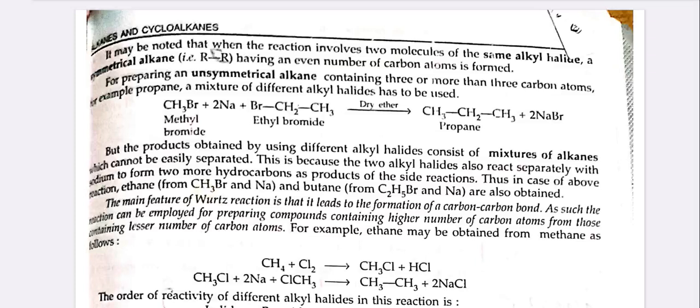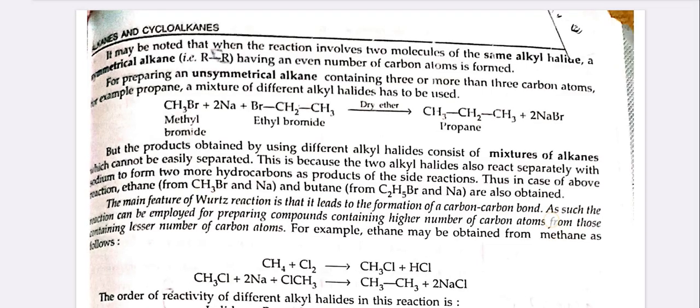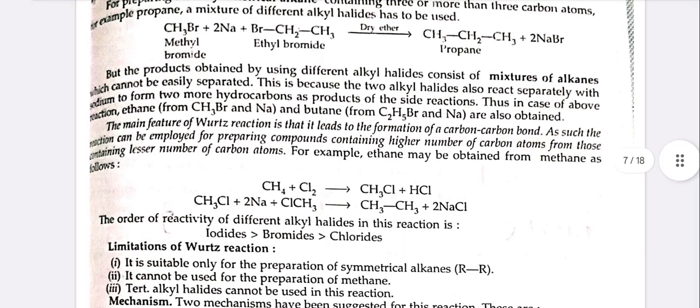But the products obtained by using different alkyl halides consist of mixtures of alkanes which cannot be easily separated. This is because the two alkyl halides also react separately with sodium to form two more hydrocarbons as products of the side reactions. Thus, in case of the above reaction, ethane and butane are also obtained.